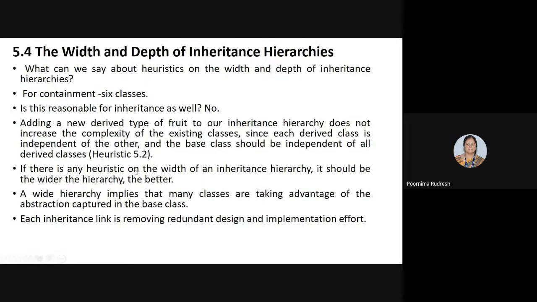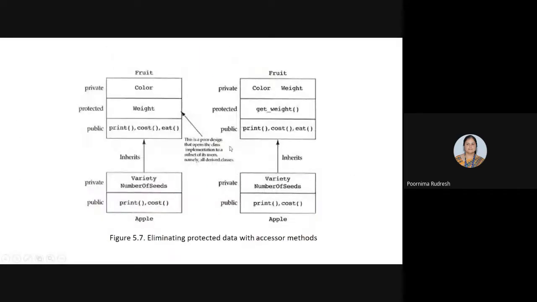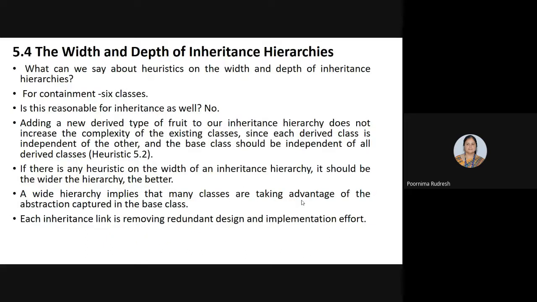So if there is any heuristic on the width of the inheritance hierarchy, it should be: the wider the hierarchy, the better. Because if we go on adding different fruit varieties, we have to create more subclasses, but the complexity will not increase. So the wider the inheritance hierarchy, the better. Because a wide hierarchy implies that many classes are taking advantage of the abstraction captured in the base class.